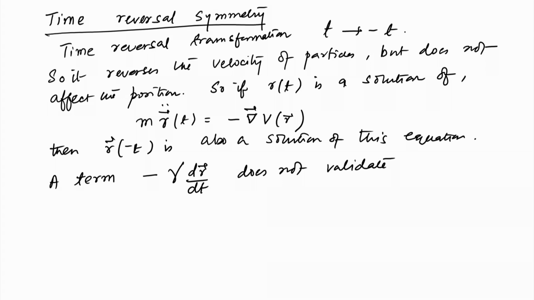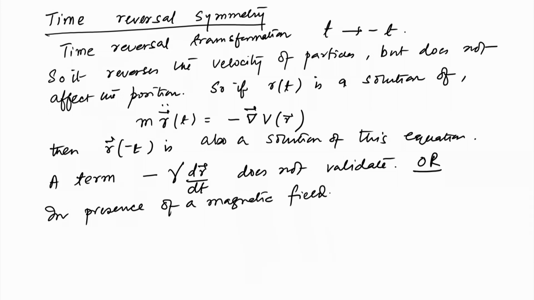And a practical example of this, not only a damping term like this, but in presence of a magnetic field, is a term like q times dR/dt cross B. Again, time reversal doesn't hold.